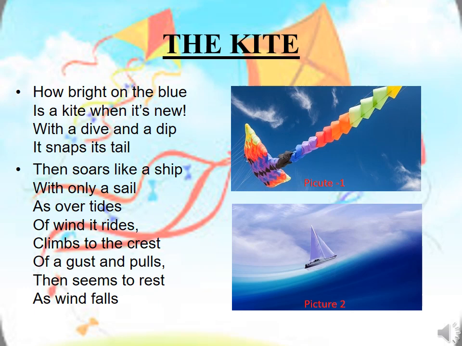Climbs to the crest of a gust and pulls, that seems to rest as wind falls. Here we mean that with the sudden blow of the strong wind, which means the gust mentioned in the poem, it goes up to the highest point in the sky. But as the wind slows down, it seems as if it has stopped then and there, and the kite has